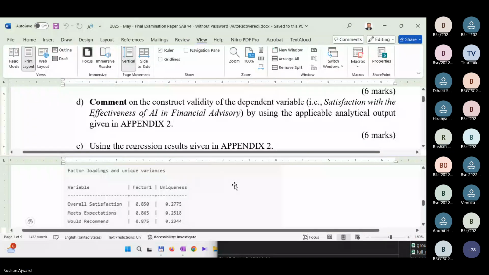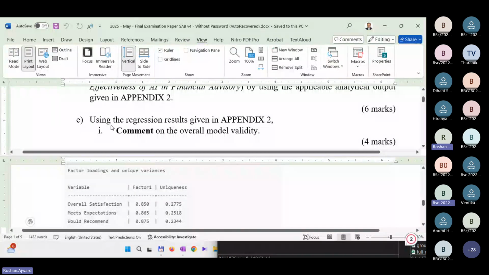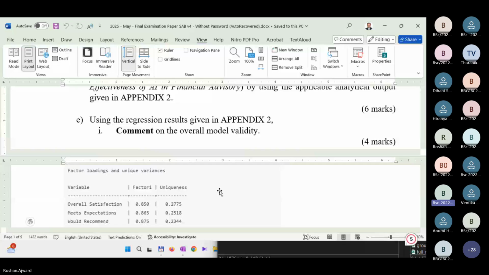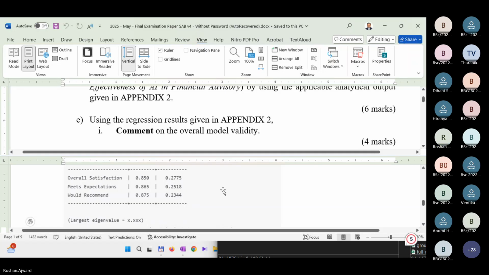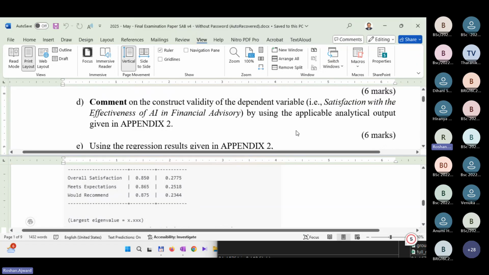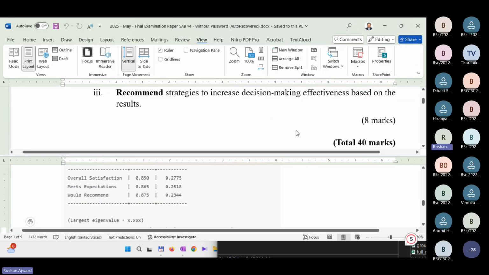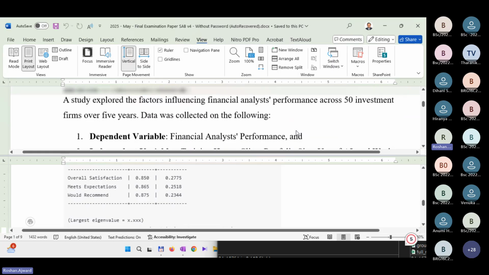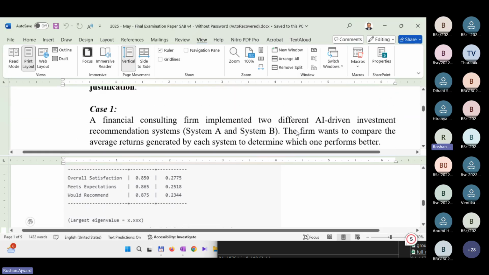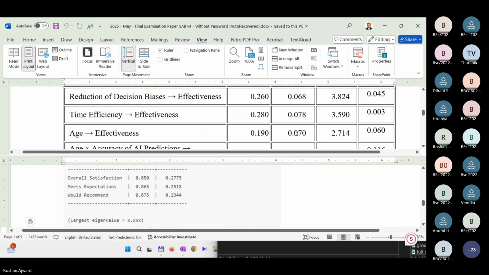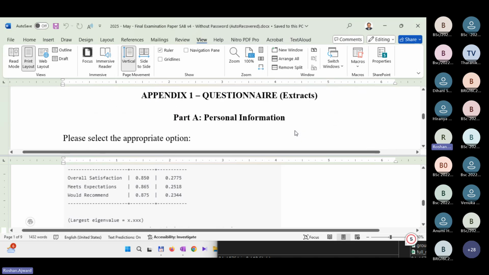Then, using the regression results given in appendix 2, comment on the overall model. Sir, do you mind explaining the data reduction aspect of factor analysis? Very good. Of course, why not? Now, let me ask a question. Let's go to the question.